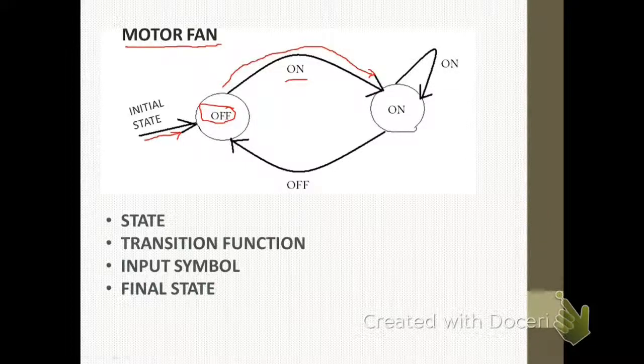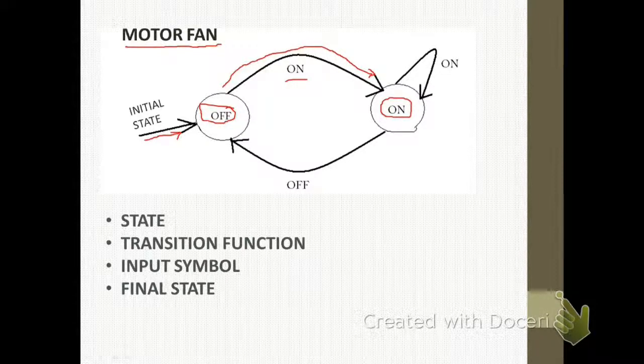Now the fan will work, but there is a problem that if the fan is in the on state, we can also give the on command, which is not possible practically, but theoretically it is possible. So theoretically, if you give the same on command in the on state, it will go along this path and come back to the same state, and so it is a self loop on the on state.